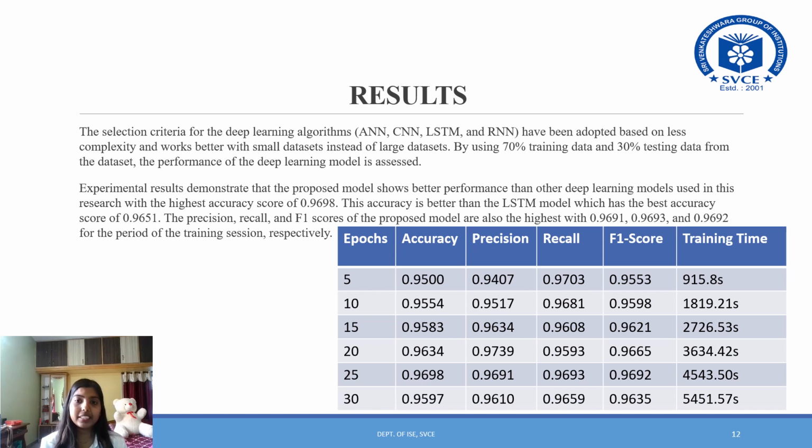This accuracy is better than the LSTM model, which has the best accuracy score of 0.9651. The precision, recall, and F1 scores of the proposed model are also highest, with 0.9691, 0.9693, and 0.9692 for the period of the training session, respectively.